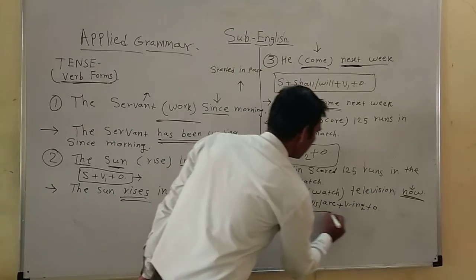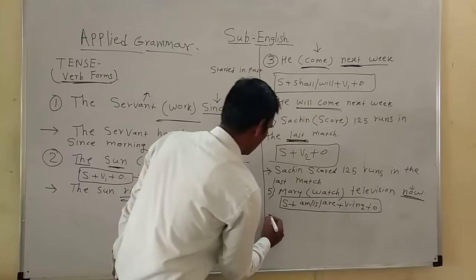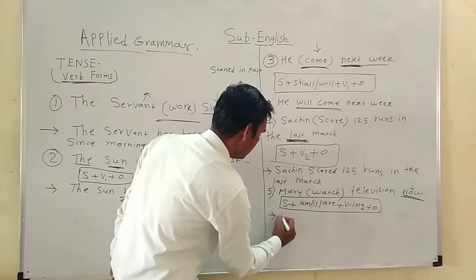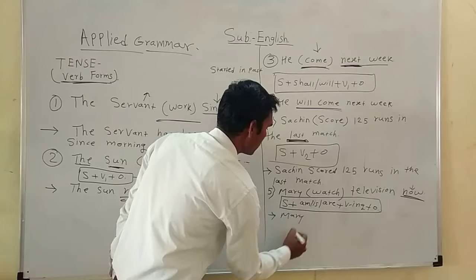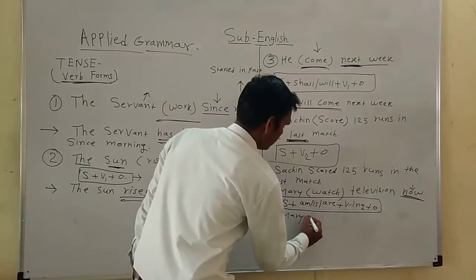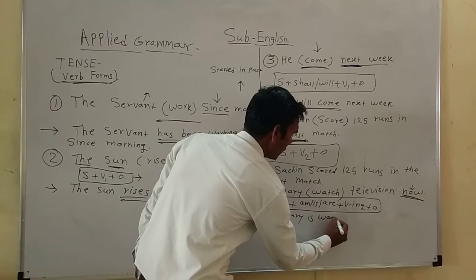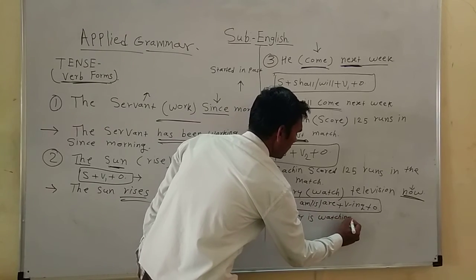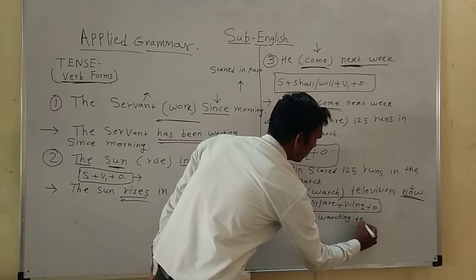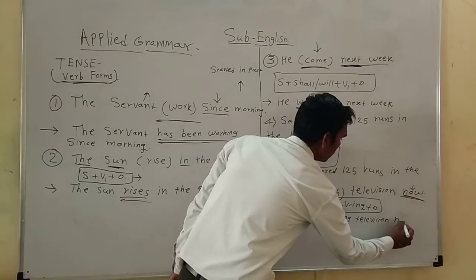Here the subject is Mary, so the answer is: Mary is watching television now.